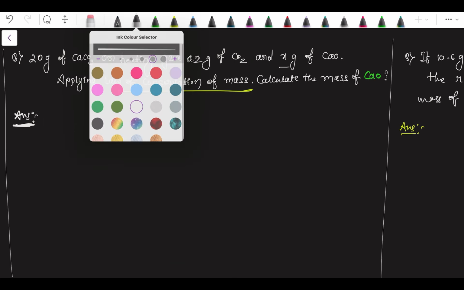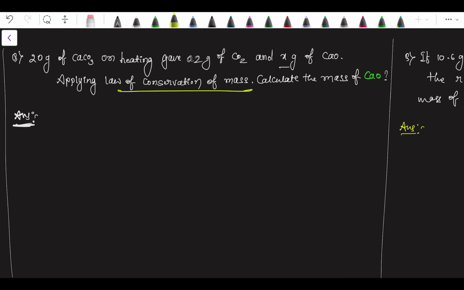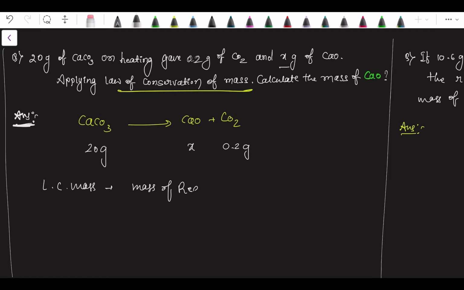So, we'll discuss one more problem based on the law of conservation of mass. They are asking to find out the mass of calcium oxide when it is dissociated from calcium carbonate. See, we have the reaction. Given data: 20 gram of calcium carbonate. Mass of calcium oxide we don't know. Carbon dioxide is given as 0.2 gram. According to the law of conservation of mass, total mass of reactant is equal to total mass of product.